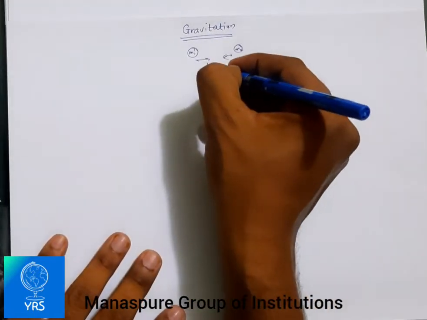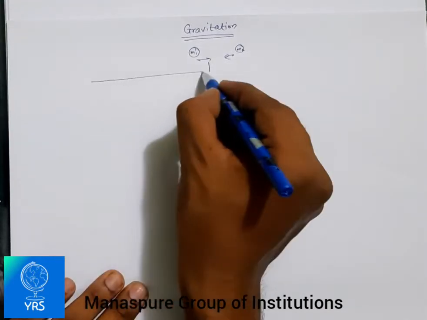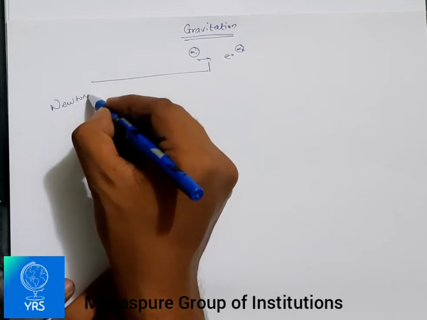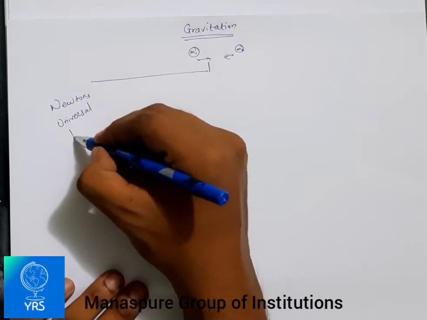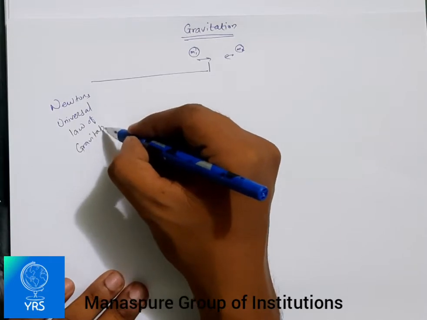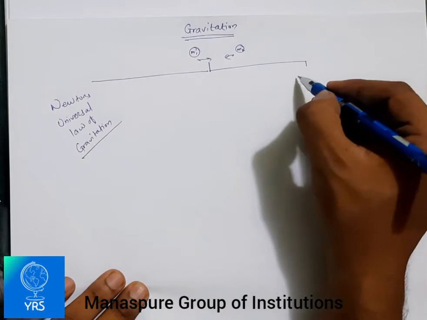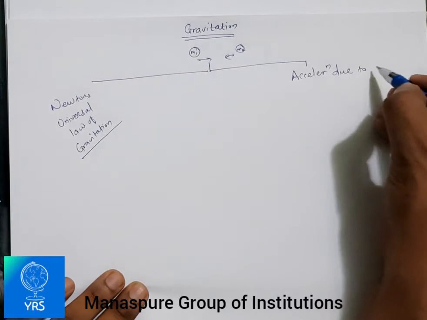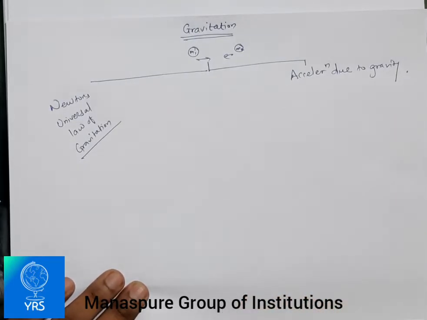Now, while learning gravitation, we should know about two more things: Newton's universal law of gravitation, and the second one, acceleration due to gravity. Hoping you all can see it.